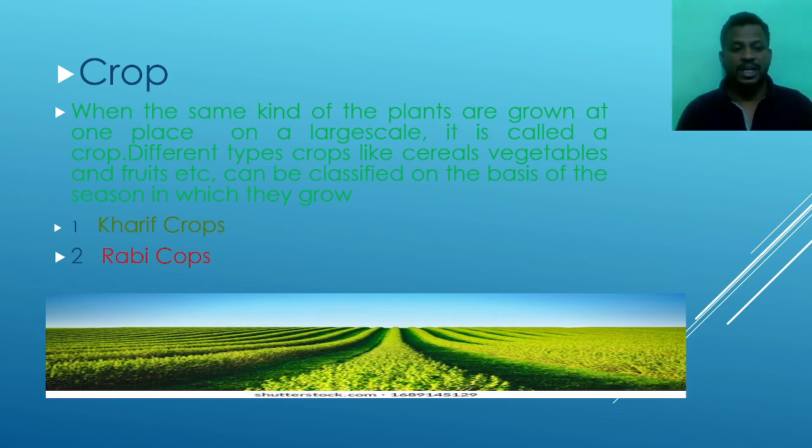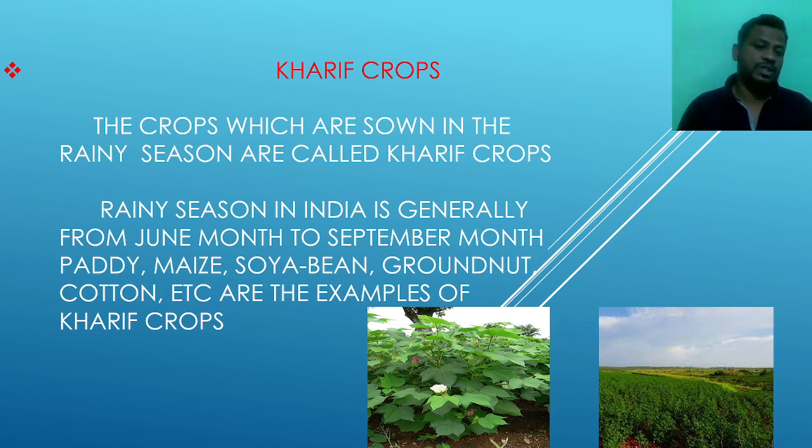Rainy season, winter season. Here the first is Kharif crops and the second is Rabi crops. If we see the first one, Kharif crops, the crops which are sown in the rainy season are called Kharif crops. It means the plants or crops which are sown in the rainy season.